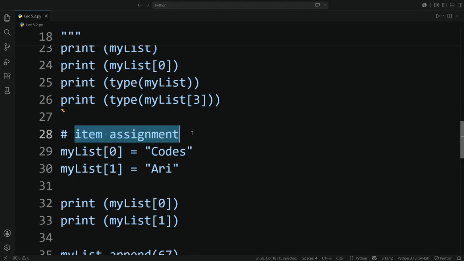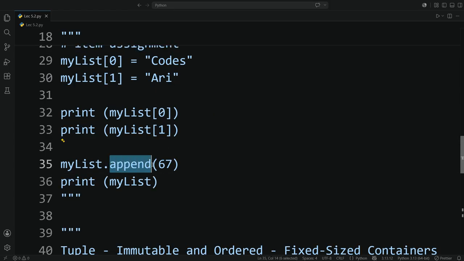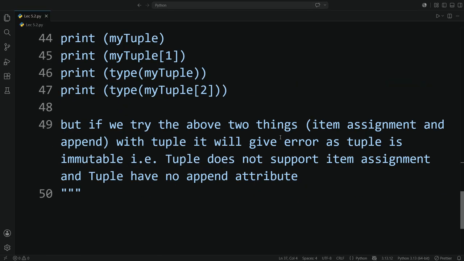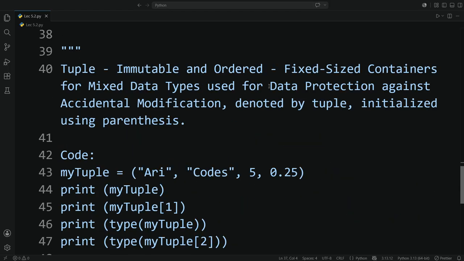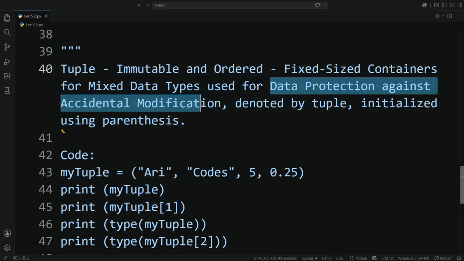But the difference from list data type is if we try the above two things, namely the item assignment or the append attribute, we will get an error in the tuple data type because item assignment and append does not exist for tuple. That's why we use tuple for data protection against accidental modification.